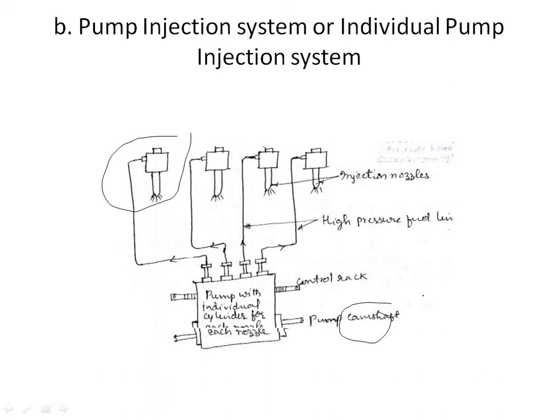The arrangement is made such that the pump operates so as to inject the oil at the required injection time for ignition in the engine cylinder. Similarly, all pumps operate at different timings corresponding to the fuel injection timing of their connected nozzles. These are the nozzles, connected with pipelines and supplied through high pressure fuel lines. The pumps measure the fuel charge and control the injection timing. These are the systems.